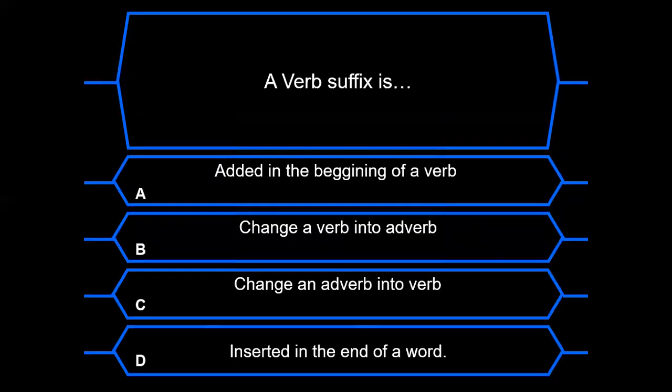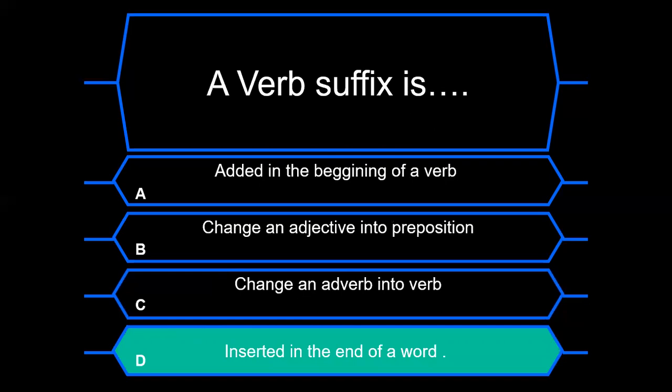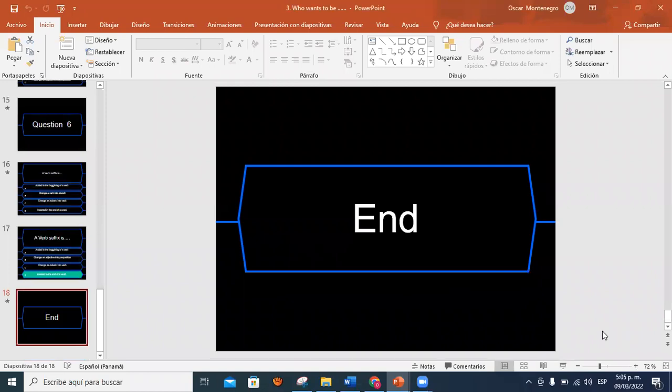Question number 6. What is a verb suffix? Is it option letter A, B, C, or D? What is the correct answer? Is it letter C? Okay, in this case, it is letter D. A verb suffix is inserted at the end of a word. That is the end of this game.